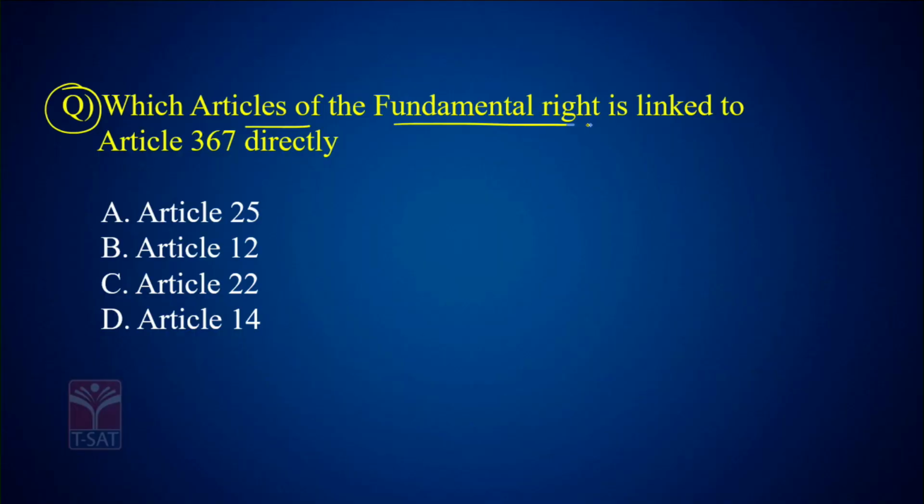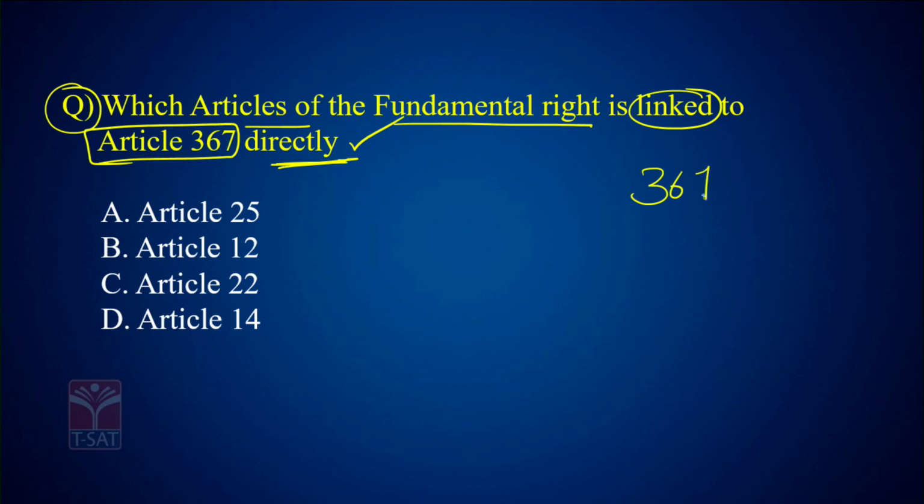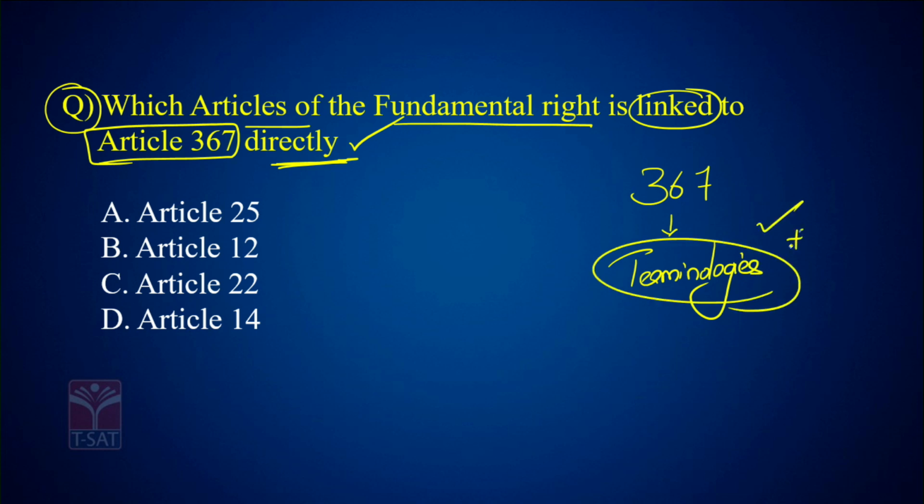Which article of the fundamental rights is linked to Article 367 directly? See, the word directly is important. What is Article 367? Article 367 talks about explanation to certain constitutional terminologies. That is what Article 367 is all about. Now, what is Article 25? It talks about right to religion.